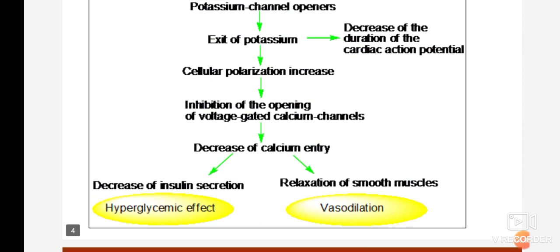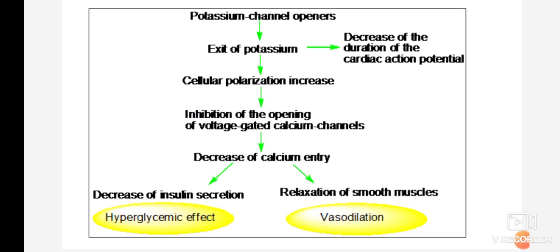For the relaxation, we have to decrease the entry of calcium inside the cell, and to do that it is very important to enhance the movement of potassium. Due to the potassium movement, the entry of calcium decreases, then the smooth muscle relaxes, and due to the relaxation of the smooth muscle, the blood pressure decreases.